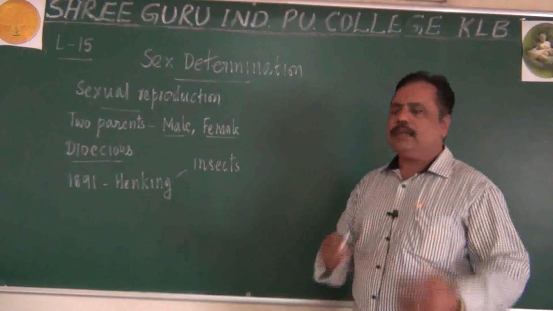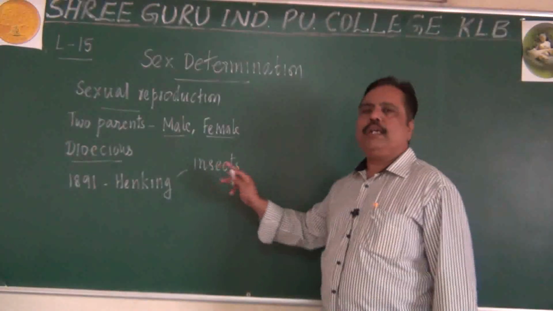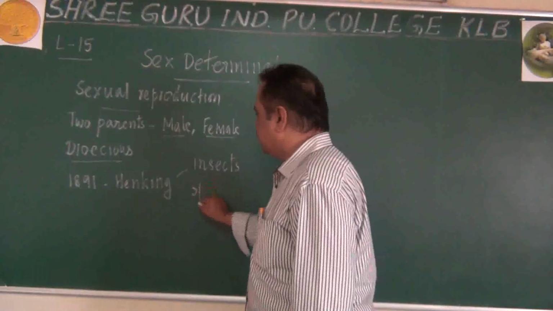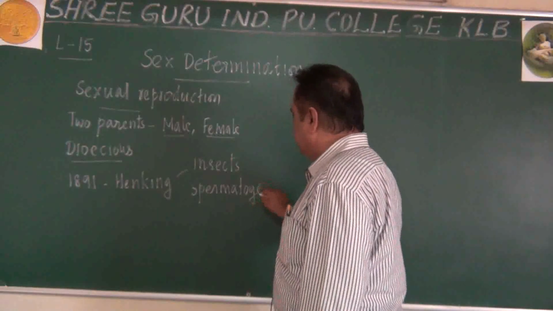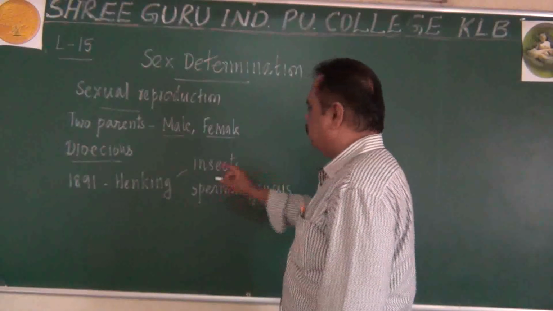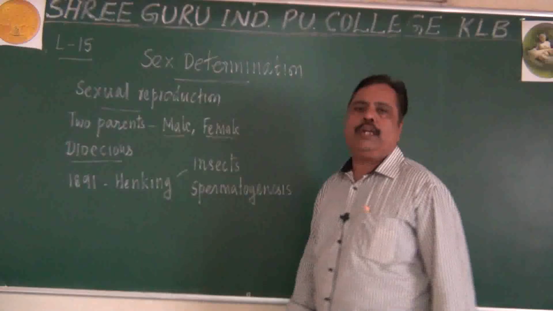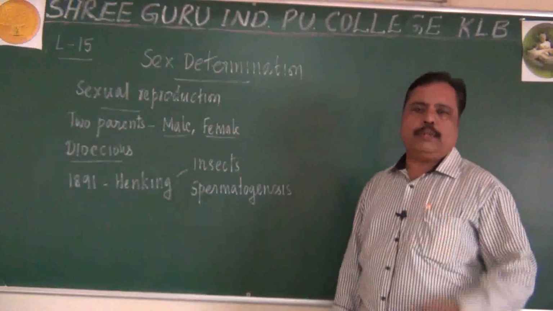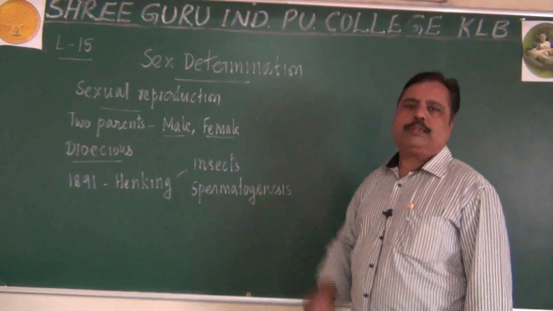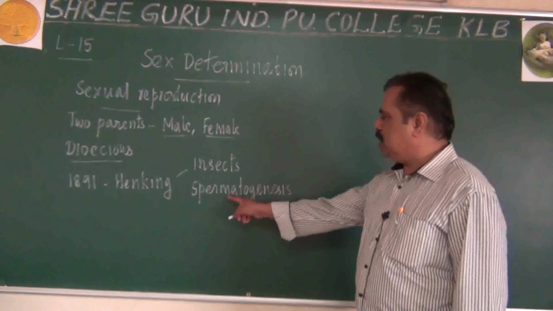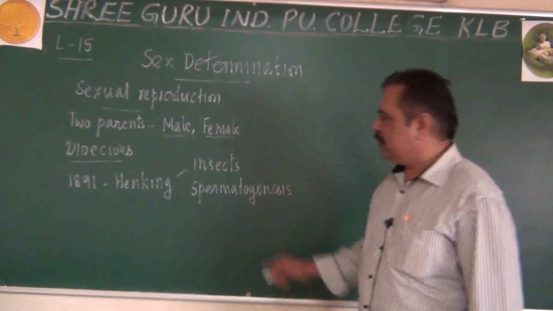He studied the process of spermatogenesis in some insects. You may recall this word, spermatogenesis. Formation of sperm from the spermatogonium is called spermatogenesis. Spermatozoids are produced from spermatogonium. That process is called spermatogenesis.